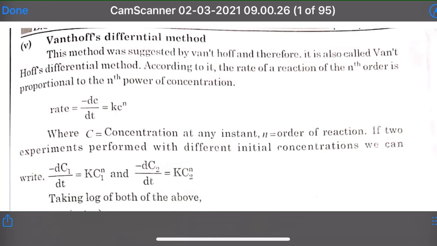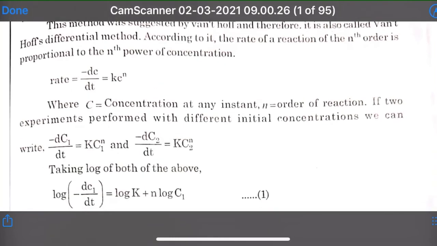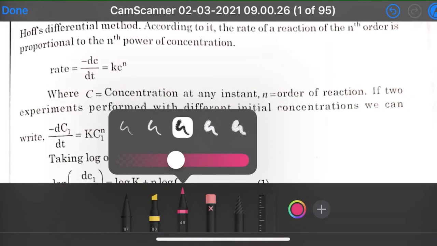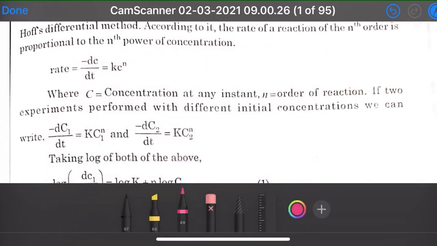If two experiments are performed with different instantaneous concentrations, we can write it below: minus dc1 by dt is equal to k c1 raised to n and minus dc2 by dt is equal to k c2 raised to n.